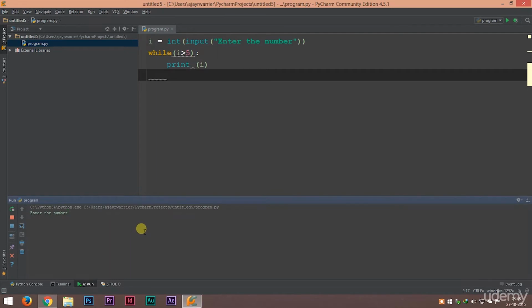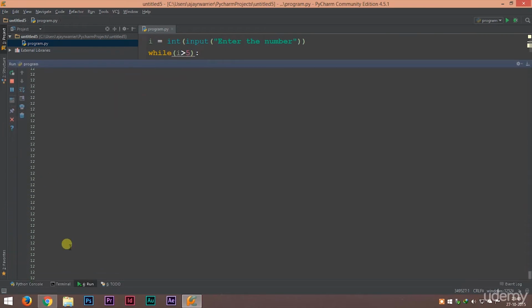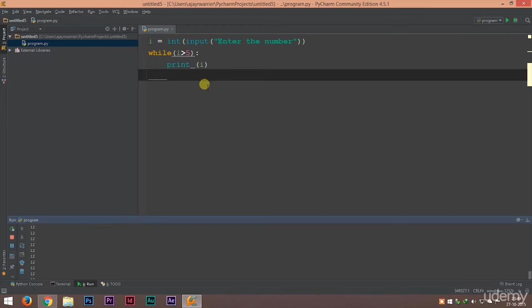Enter the number, let it be 12. And you can check out the output screen and you can see that the program is not ending. It's being executed again and again and again. Why? It is an infinite loop.